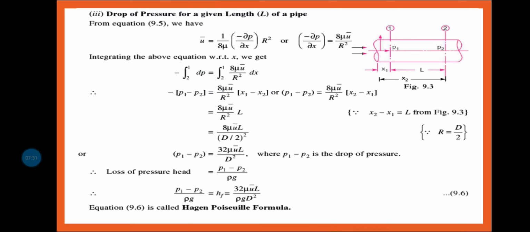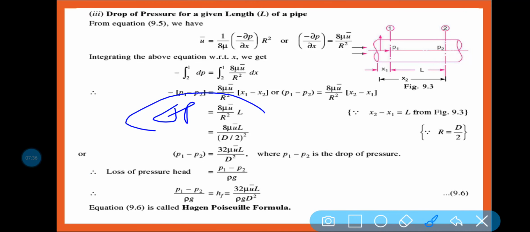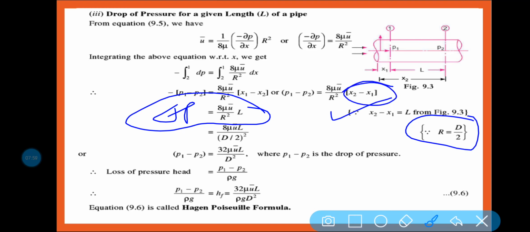So ultimately what we have got, this is the equation, delta P is equal to 8 mu U bar L by R square. Very important formula when you are going to solve the numerical. And R is equal to what? R is equal to d by 2, you know, radius is equal to diameter by 2, and x1 minus x2 is equal to L. So that is why this part is written L, because x2 minus x1 is equal to L.